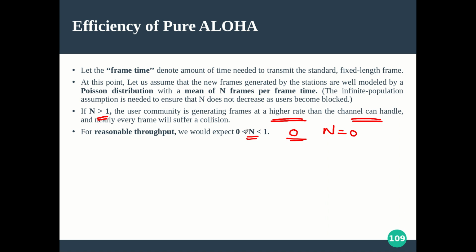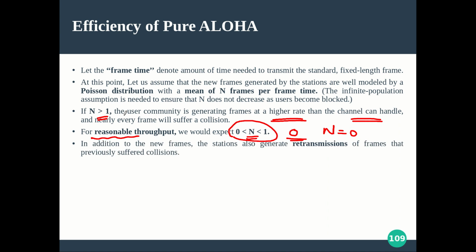So that is why, for a reasonable throughput, again we can't expect 100% throughput or efficiency. For a reasonable throughput, we can expect the value to be between 0 and 1, say 0.5. But if it is greater than 1, then definitely the efficiency is going to decrease further.